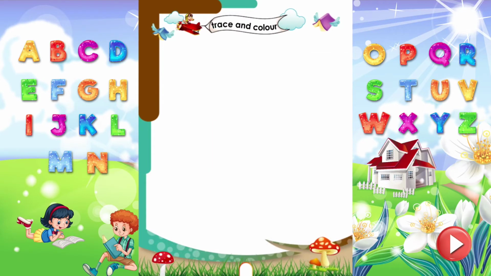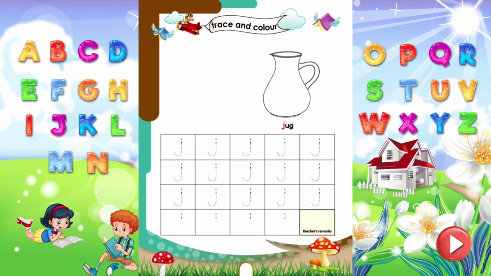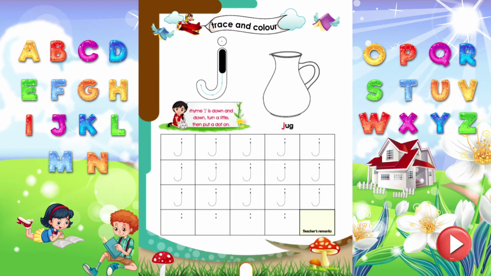Trace and color. Let's trace the letter J with sound J. Rhyme J is down and down. Turn a little, then put a dot on. Trace all the letters properly. Wow! Time to color the jug.